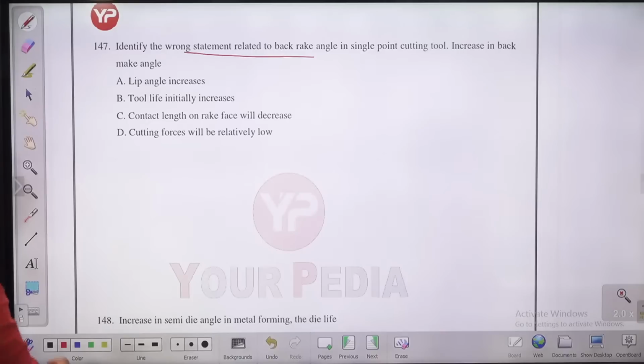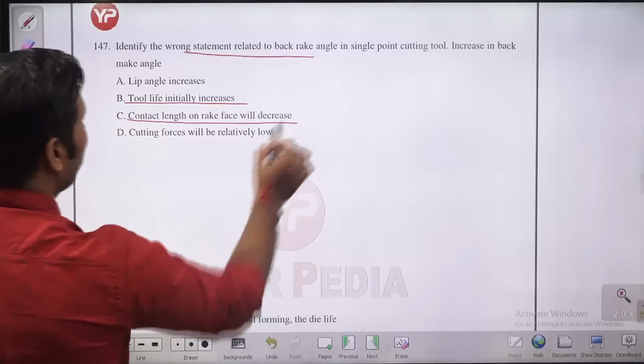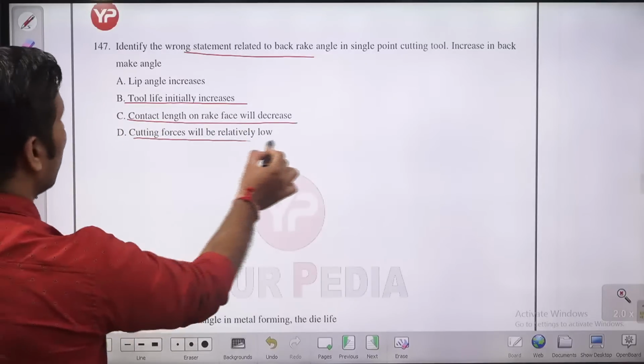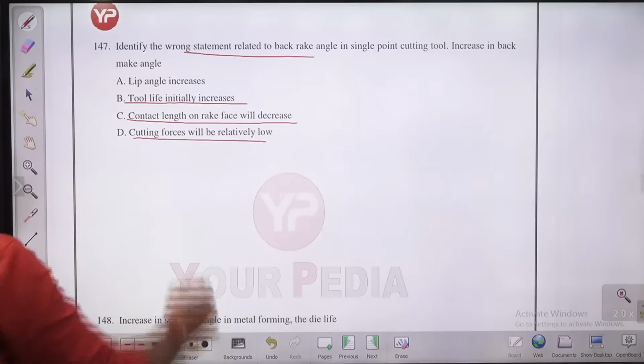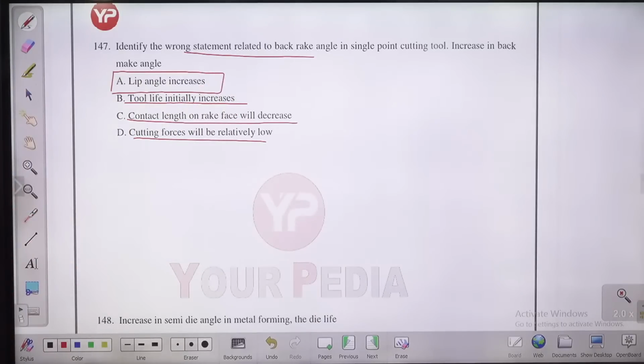Yes, increase in back rake angle is going to increase the tool life initially. Contact length of the rake face will decrease. Cutting forces are also relatively decreased. But lip angle, this is a wrong statement, guys. Lip angle increases, this is the wrong statement for this question.